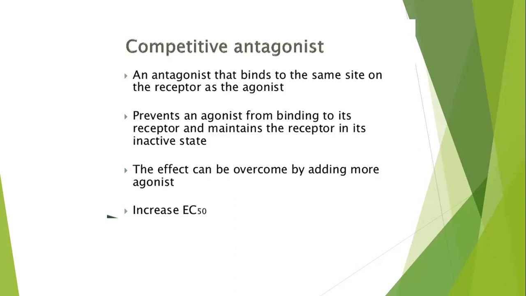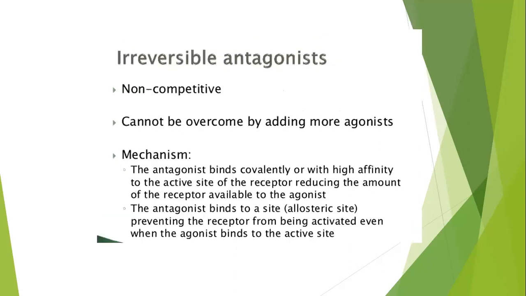But this effect of the competitive antagonist can be overcome. How? By adding more agonists. Irreversible antagonist is not competitive and cannot be overcome by adding more agonists. The mechanism: the antagonist binds covalently or with high affinity to the active site of the receptor, reducing the amount of receptor available to the agonist. The non-competitive antagonist binds to an allosteric site, preventing the receptor from being activated even when the agonist binds to the active site.